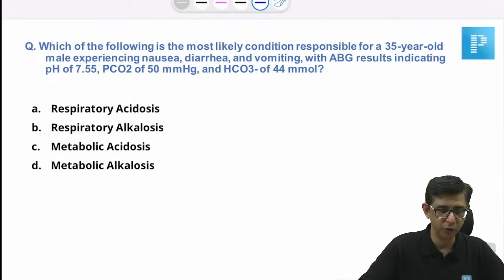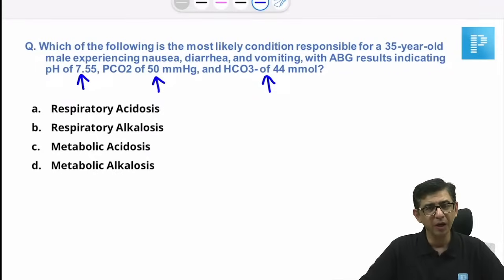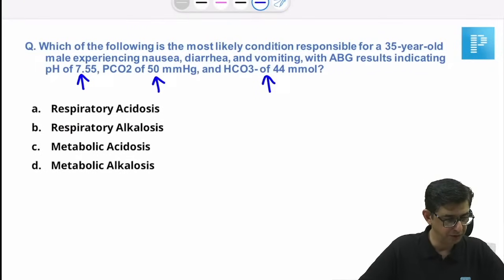My question is very simple. Were all the arrows going in the upward direction? If the answer is yes, let's not fight about the mathematical values in this case. My only query for this particular question is whether all the arrows were going in the same direction. If yes, then it's going to be metabolic alkalosis. If they were not, then let me know the permutation combinations.